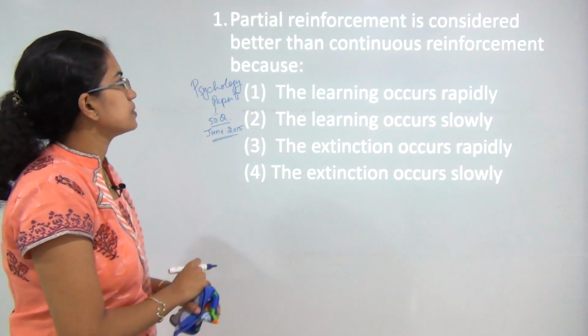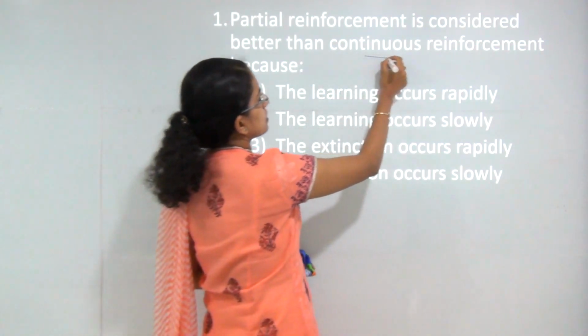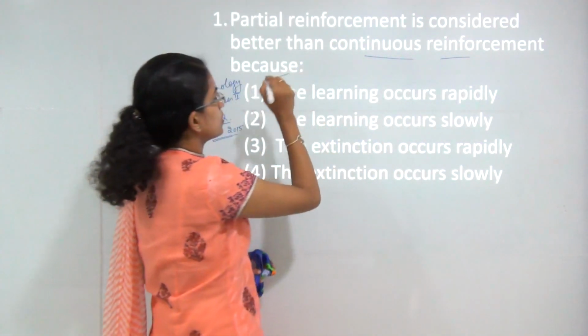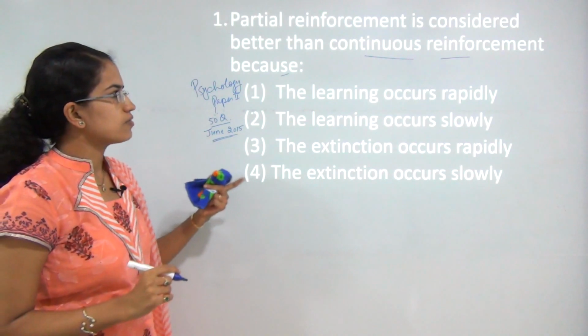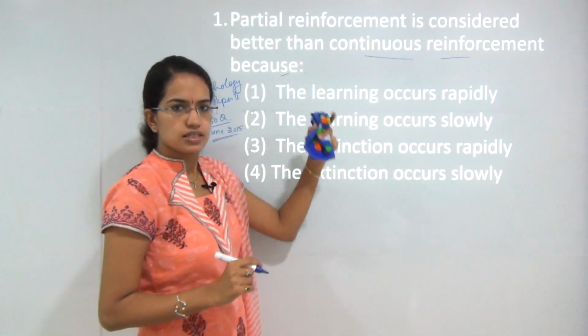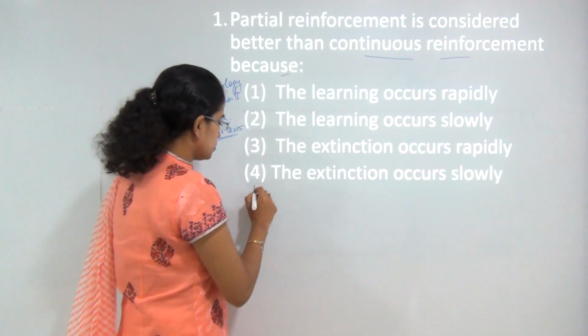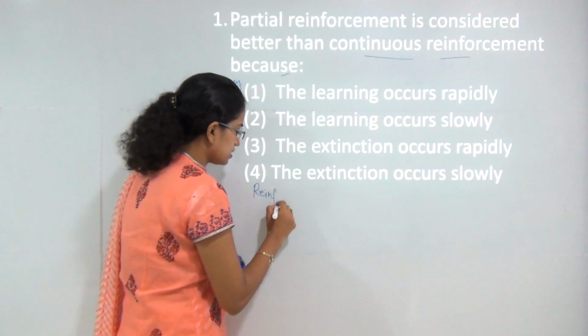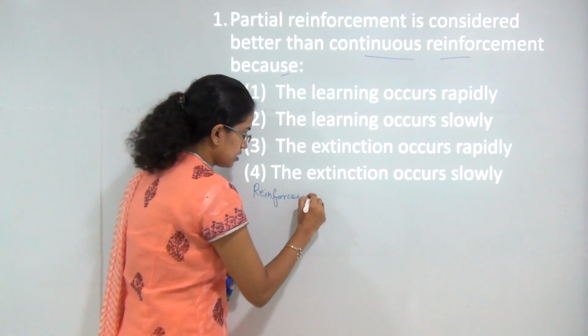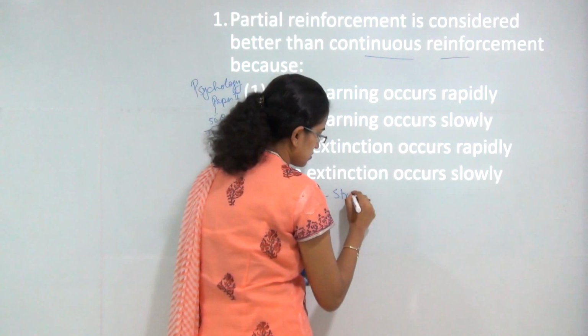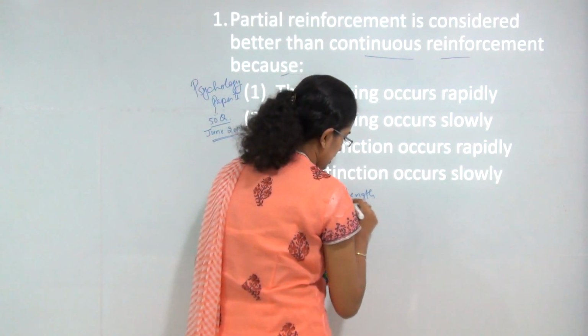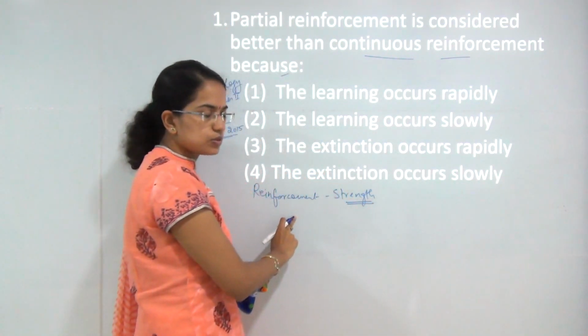Partial reinforcement is considered better than continuous reinforcement because. Now let's first understand what is reinforcement and partial and continuous reinforcement. So reinforcement means strengthening something. So if I strengthen a response again and again, it would be reinforcement.